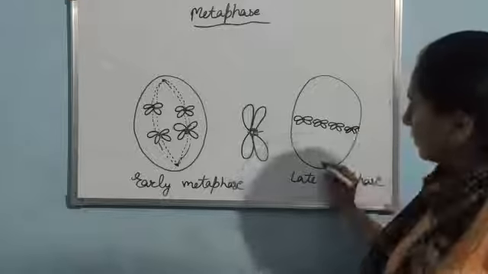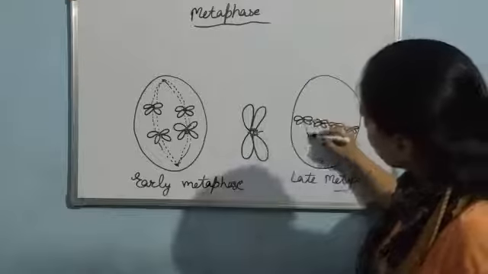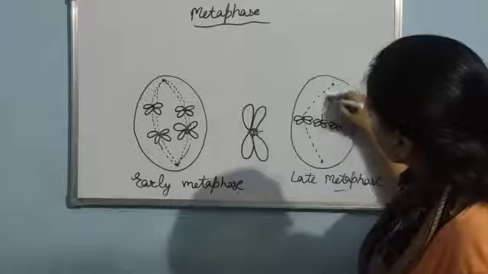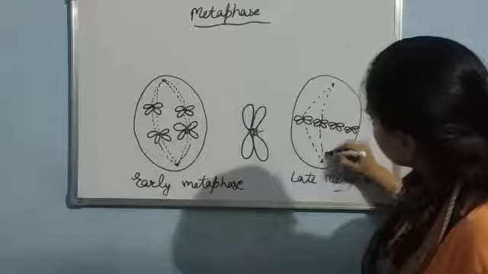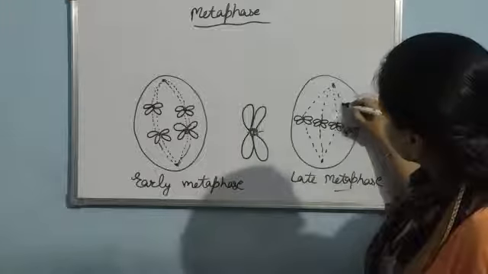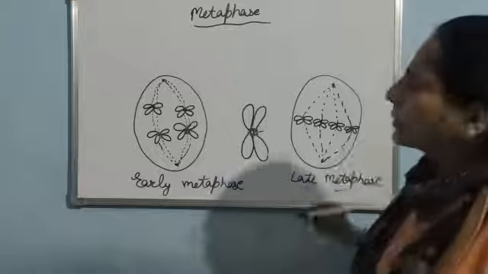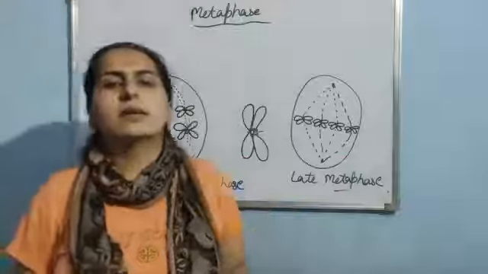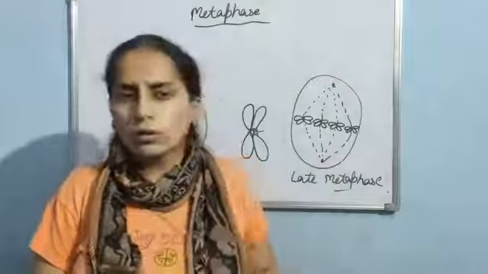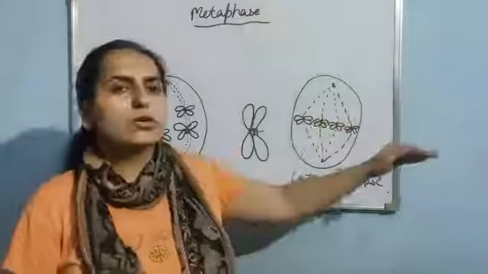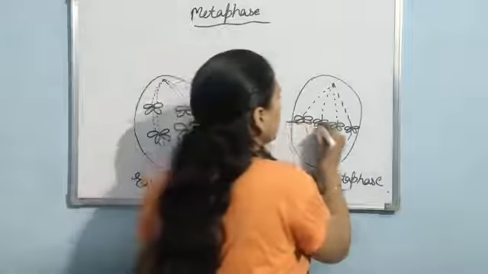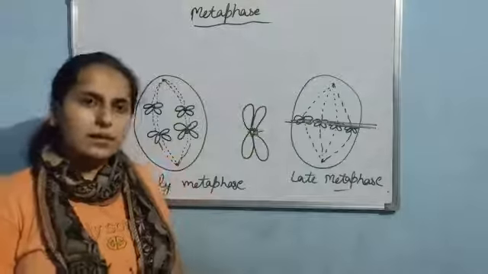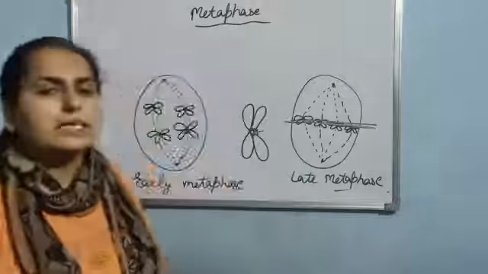Like this. Clear? And as you know, the centrioles are here, one end is attached with this spindle, the second is attached like this. Am I clear? So this is the peculiar character of the phase, metaphase. Spindle fibers start attaching with the kinetochore, and second, the chromosomes align themselves towards the center, and that is known as the metaphasic plate. Clear? Now let us talk about the third phase, that is anaphase.